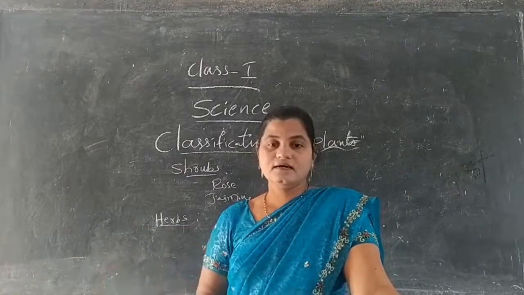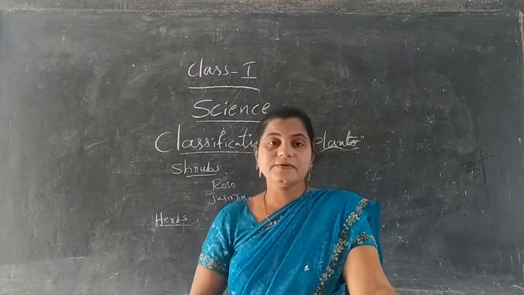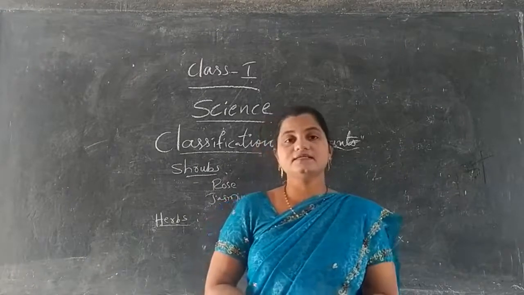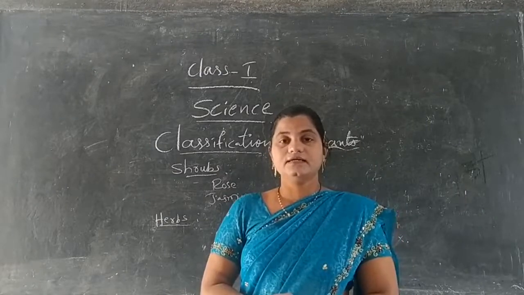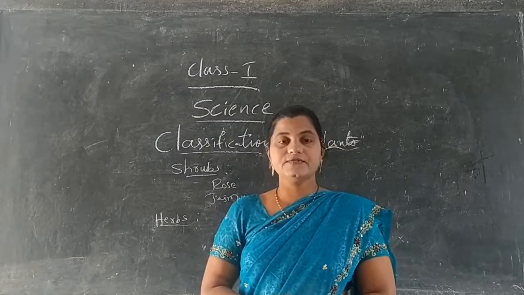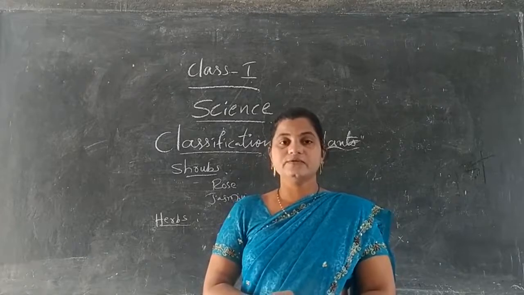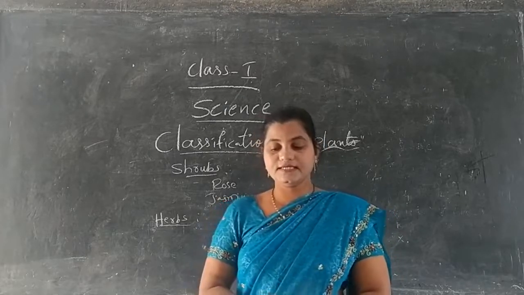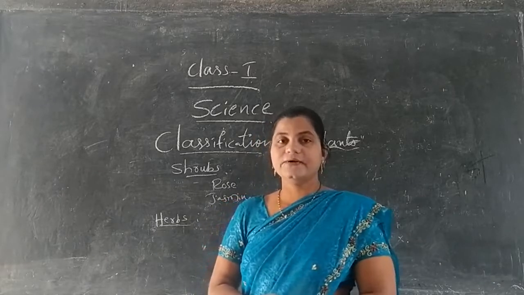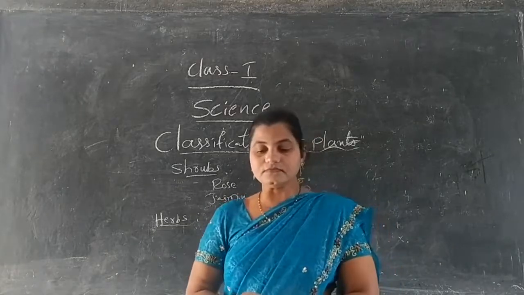These herbs are known as seasonal plants. Why? Because they grow in a particular season only. They live a very short life and they can produce seeds. Many herbs are useful as medicine, and for cooking purposes also we are using some of the herbs. For example, coriander and mint.